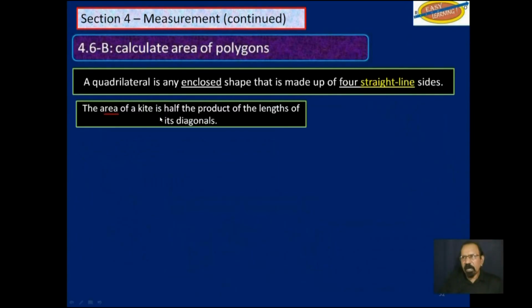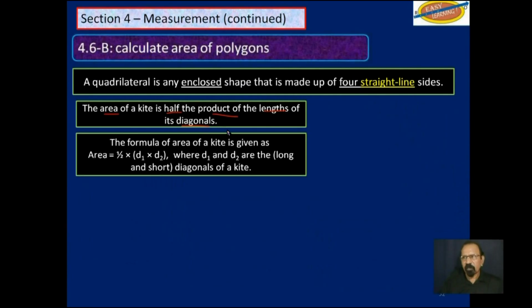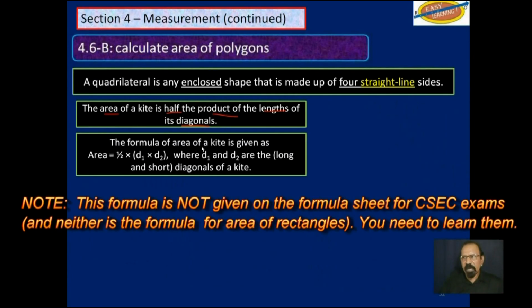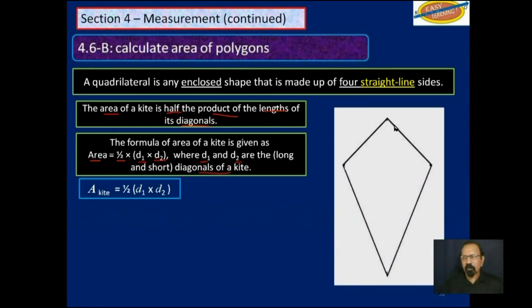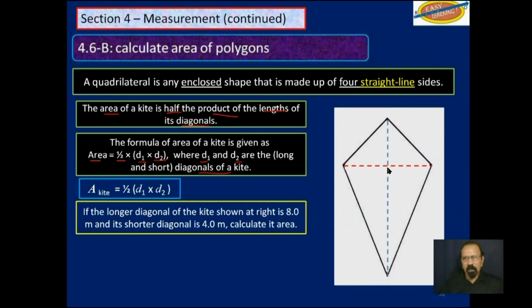So the area of a kite is half the product of the lengths of its 2 diagonals. Now the formula for the area of a kite is given as area is equal to half times d1 times d2, where d1 and d2 are the long and short diagonals of the kite. So let us say this is the kite. This blue here is the longer diagonal, and this red one here is the shorter diagonal.